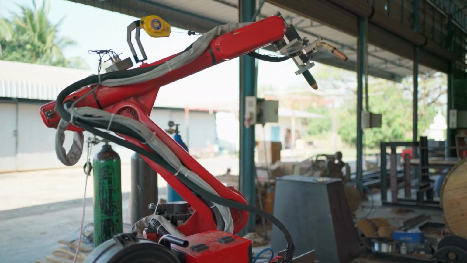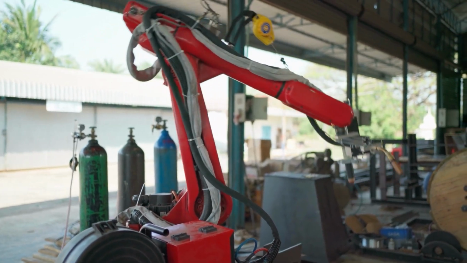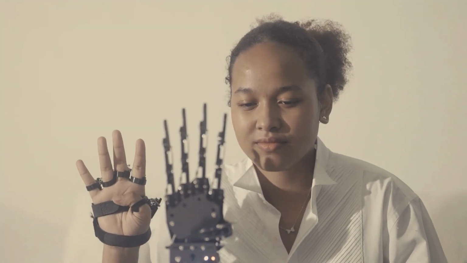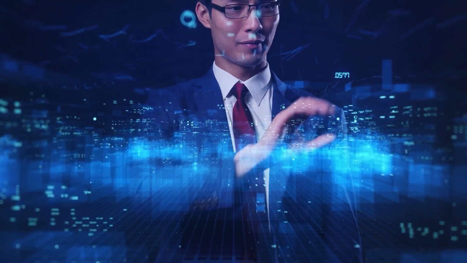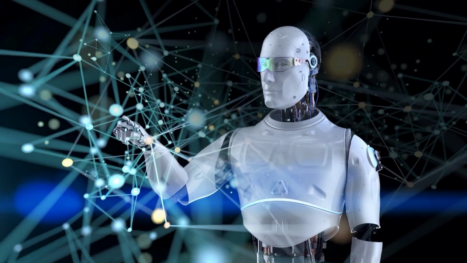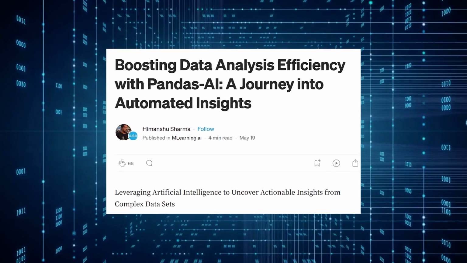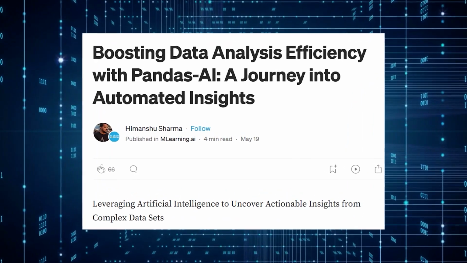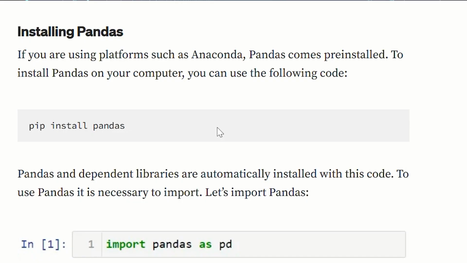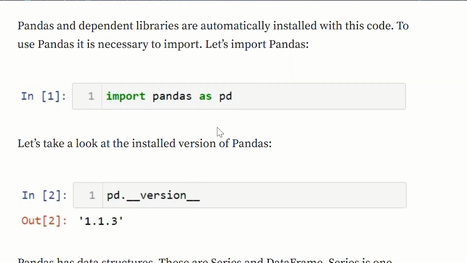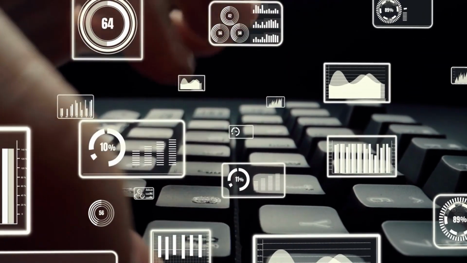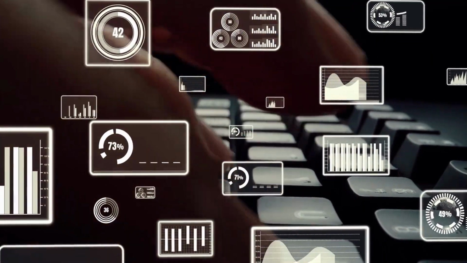Imagine a tool that seamlessly combines the renowned capabilities of Pandas, the go-to dataset analysis library, with the immense potential of artificial intelligence. What if you could effortlessly handle massive datasets, detect hidden patterns, and automate complex manipulations with ease? Pandas AI is the answer to these questions and more. In this video, we'll explore why Pandas AI is the future of data analysis, guide you through its implementation, unveil its powerful features, and answer some frequently asked questions. Get ready to unlock a new level of data analysis mastery.